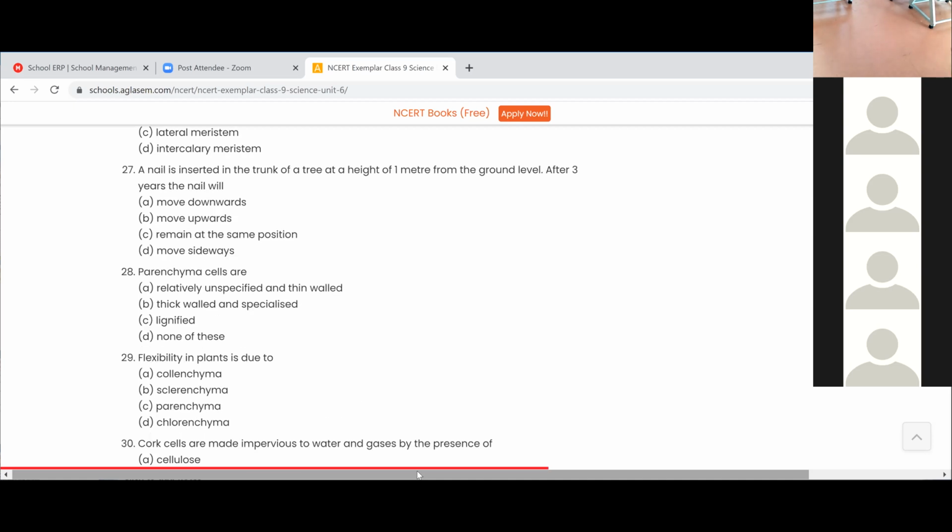And now the 27th one. A nail is inserted in the trunk of a tree at a height of 1 meter from the ground level. After 3 years, the nail will remain at the same position, ma'am. Why? Can you give the reason?